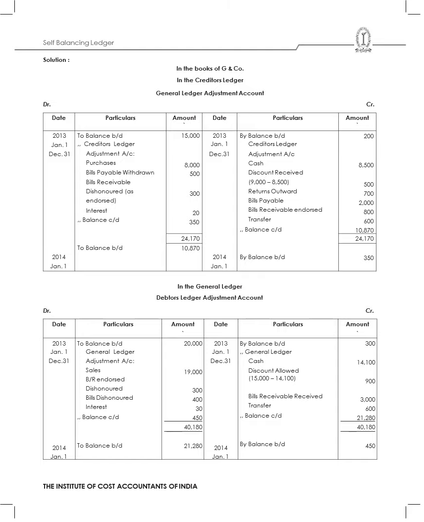By general ledger, that means I'll have cash 14,100. Discount allowed is what? 15,000 minus 14,100. This is very important. 900. And then I'll prepare the transfer entry, which is 3,000. And then balance carried down as 21,280. So with this I'll close my books. To balance brought down as 21,280. So by balance brought down as 450.